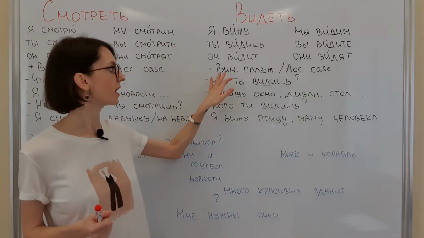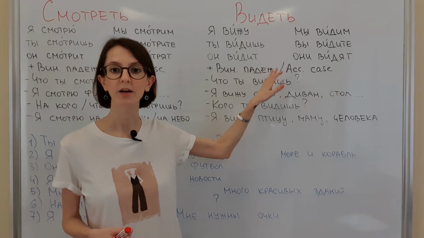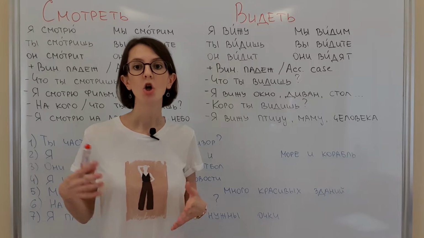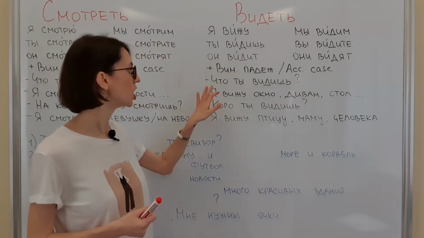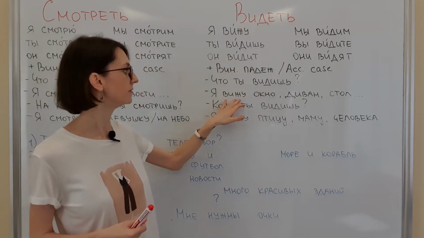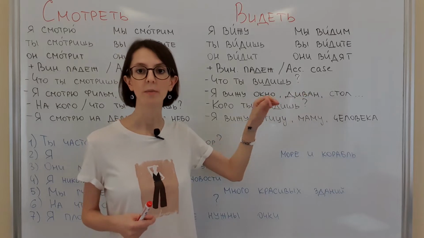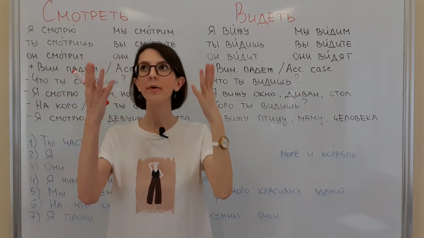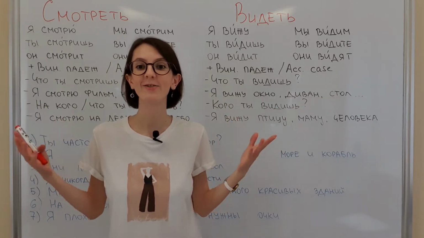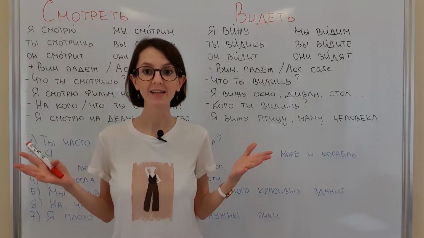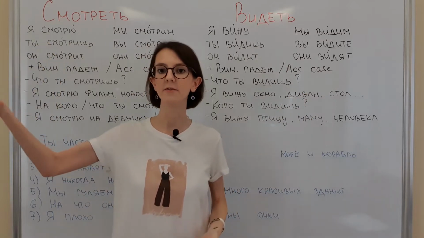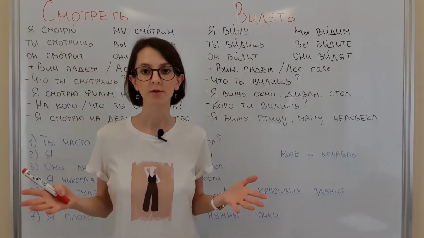We use it with the винительный падеж, accusative case, without any prepositions and with living and non-living objects. For example, что ты видишь? What do you see? Я вижу окно, диван, стол. So when you describe that you open your eyes and you see a lot of things, this is not really your choice. By default, you see a lot of things. You will say я вижу диван, окно, телевизор, компьютер, etc.